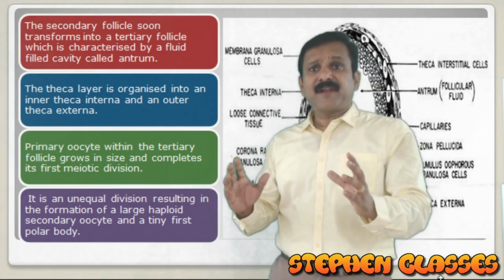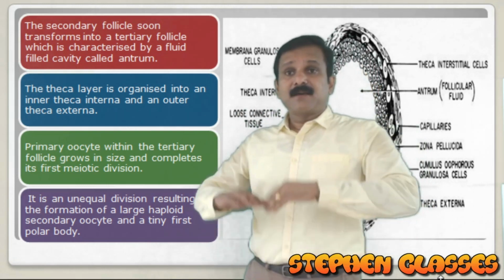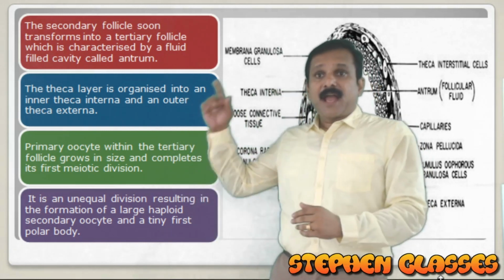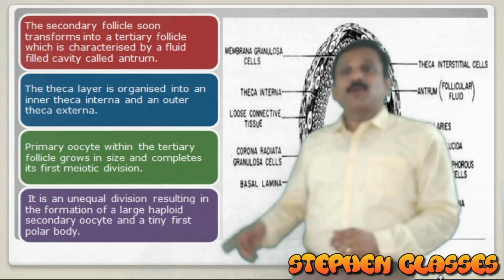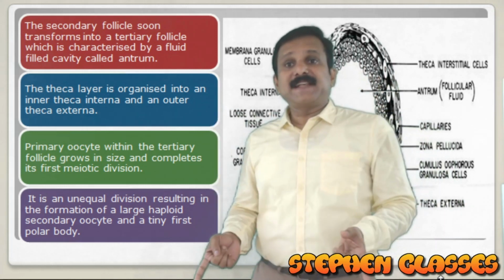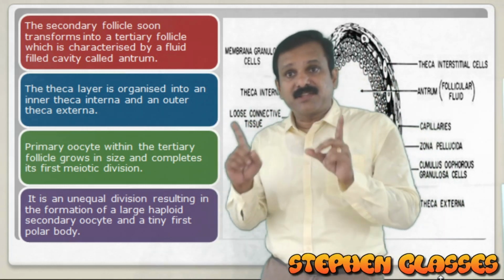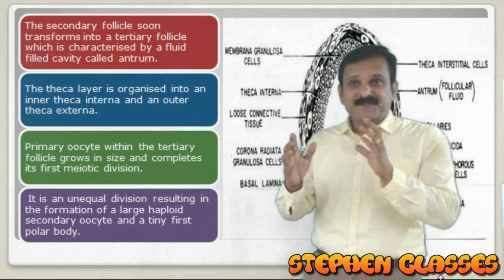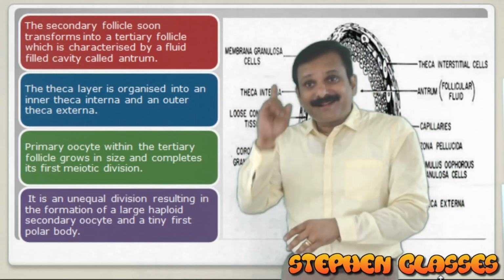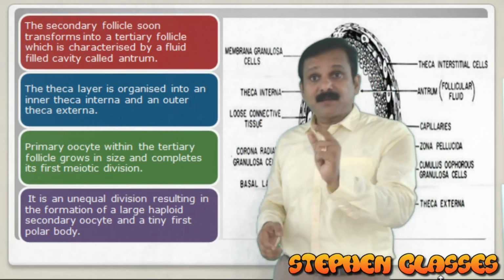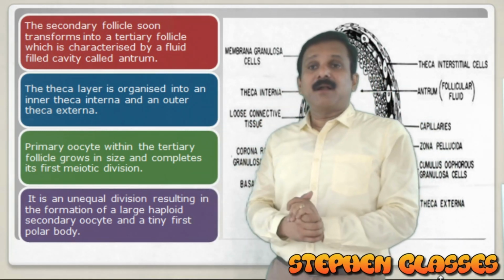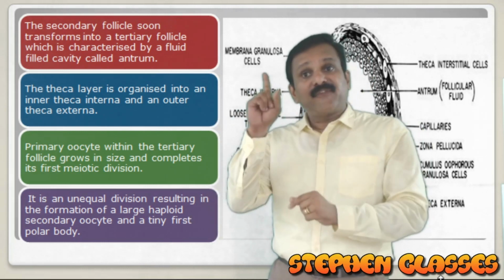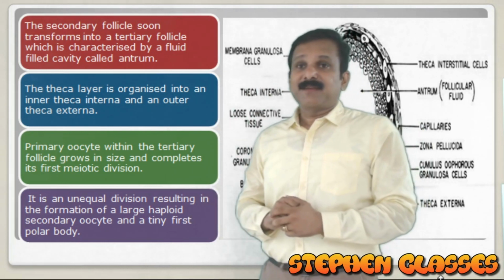That is the main difference between secondary follicle and tertiary follicle. In the case of tertiary follicle, a cavity will be formed and also the theca is organized into theca externa and theca interna. Now what happens? Within the tertiary follicle, I repeat, within the tertiary follicle, the primary oocyte will complete the first meiotic division.